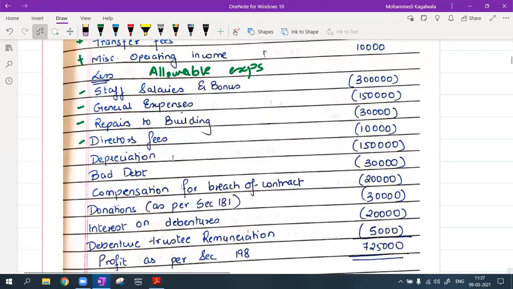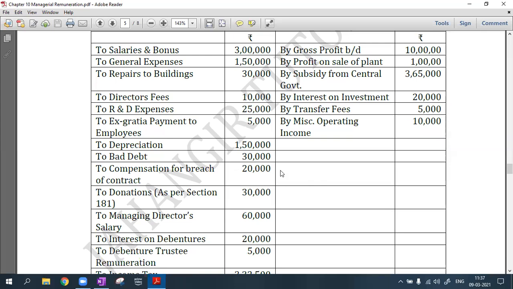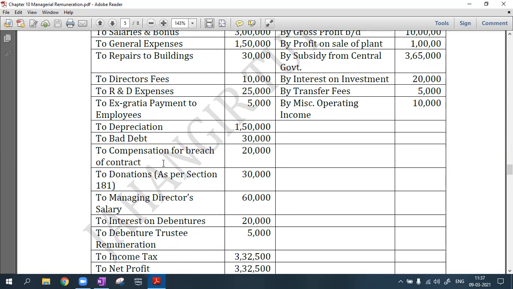That is why I have not subtracted. I have given a note to it. Don't worry, you will not have to write anything here. Ma'am, bonus and commission to employees is allowed to be deducted, right? Yeah. And ex gratia payment is not similar to bonus? No, if you're giving a bonus, you have to follow the Bonus Act. What is ex gratia payment? Whom have you paid? Is it as per the act?